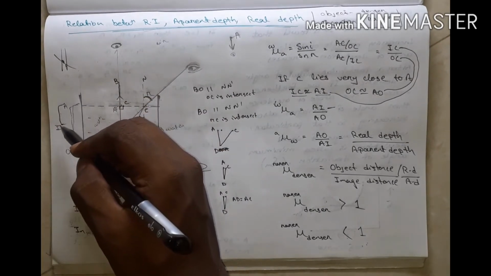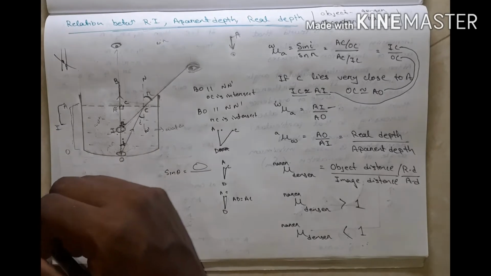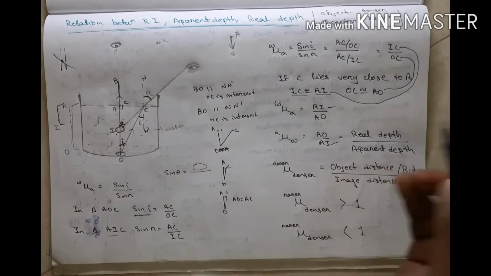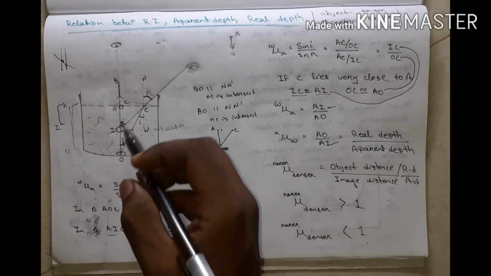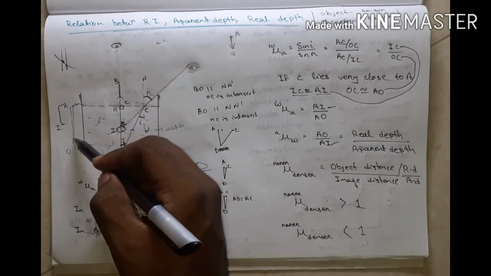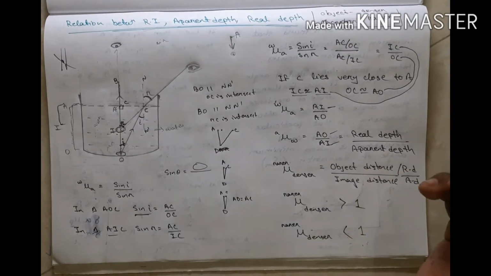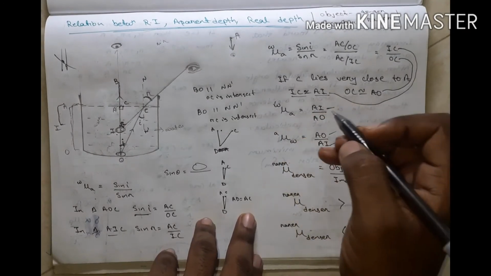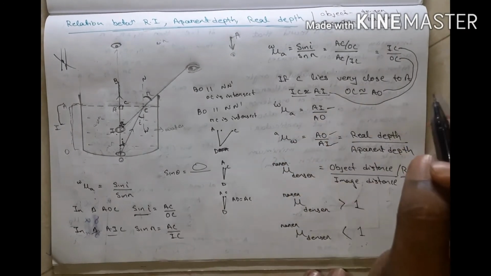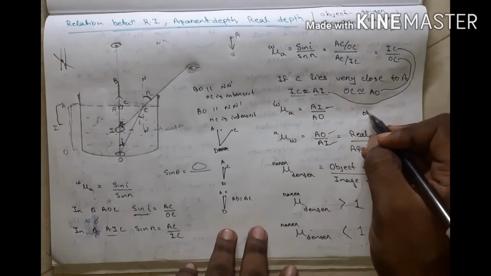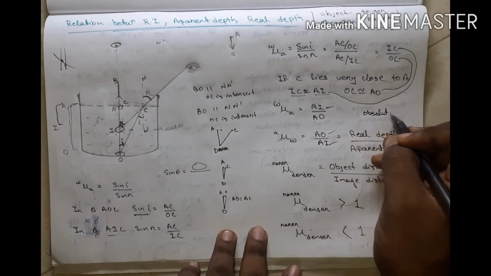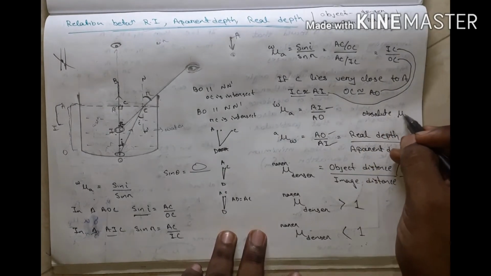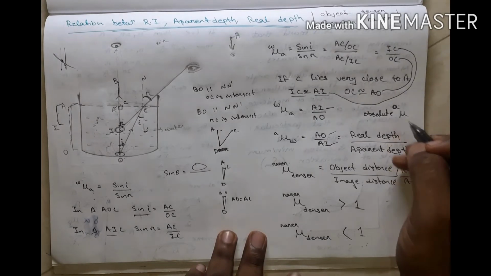AI is what? Apparent depth. What is AO? AO is real depth. Listen, the refractive index from water to air. Okay, but for the reverse, how do we take the refractive index from the air medium?